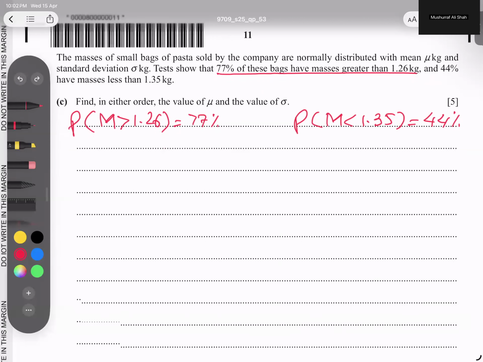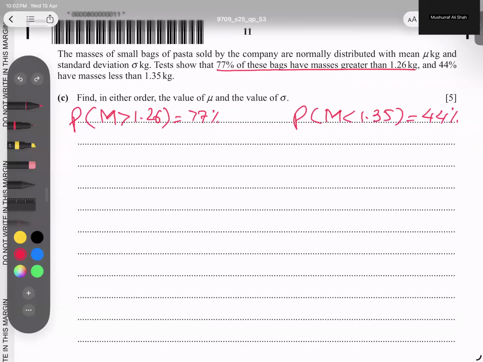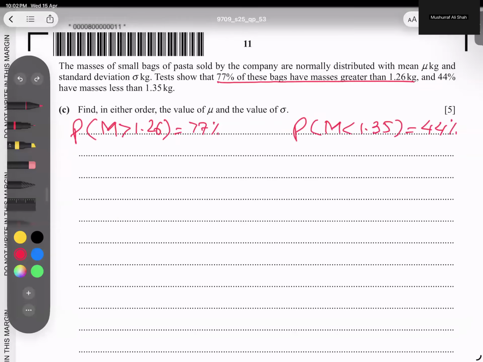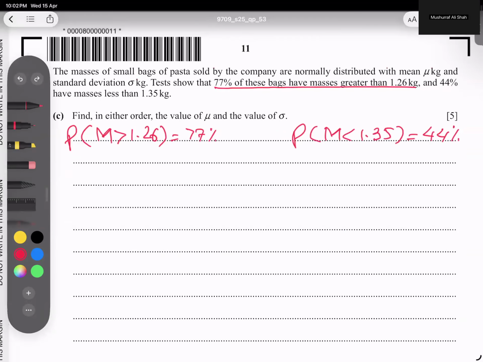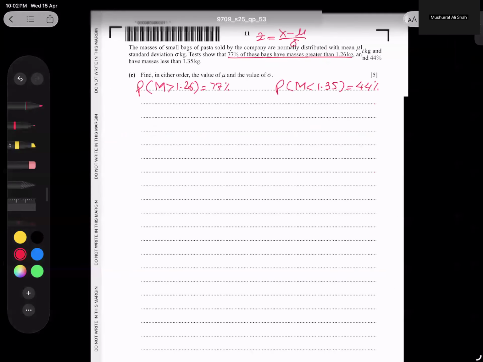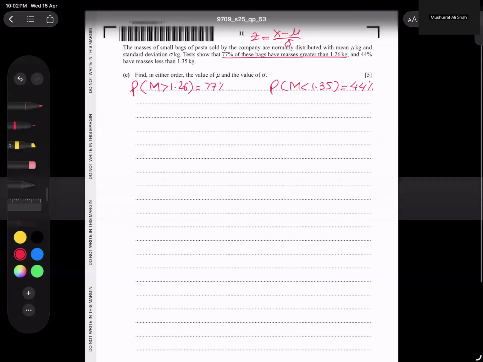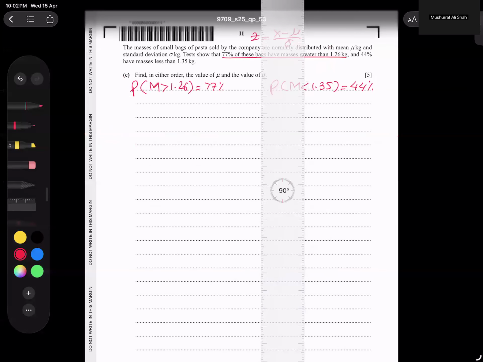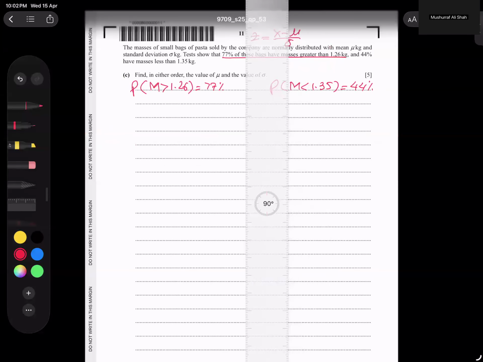First of all, as usual, the formula we have done in previous parts: x minus mean, divided by deviation, gives you z. Let me divide the page in 2 parts so I can do it easily. Okay, just a minute, please.